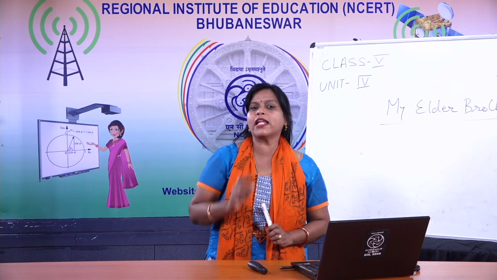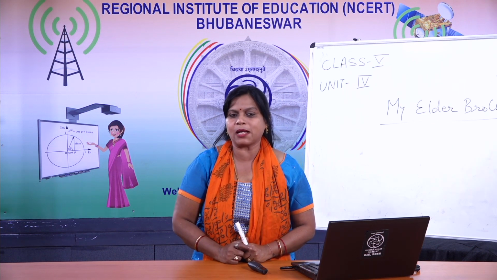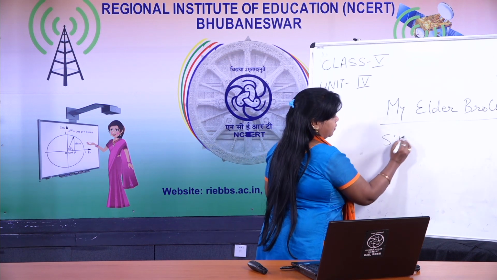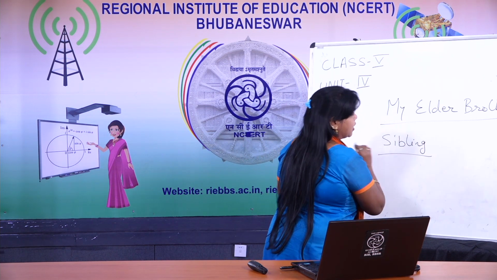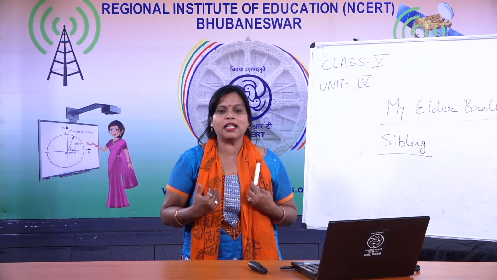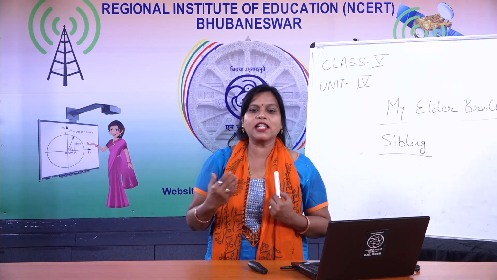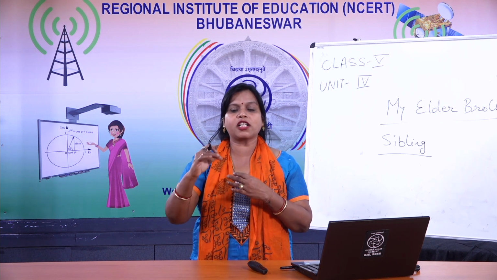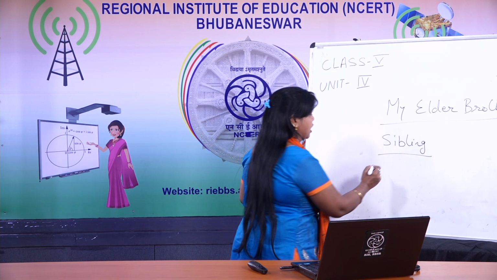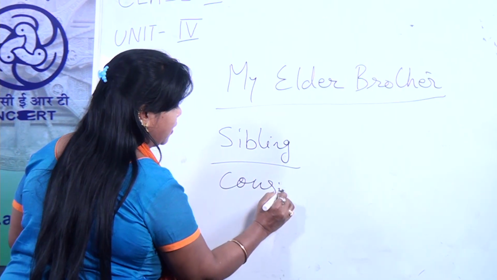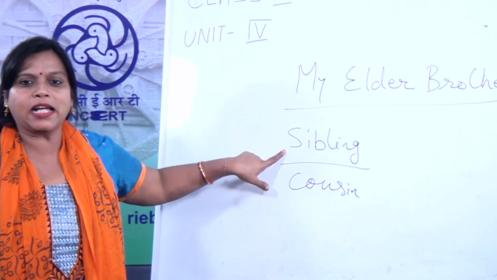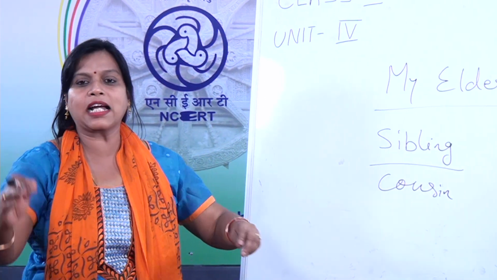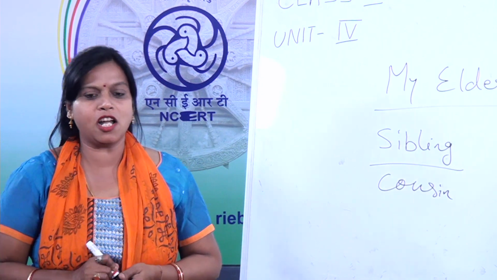So a new word has come in between the introduction of the chapter, that is sibling. Do you know what is sibling? Siblings means own brother or sister. And uncle's son and uncle's daughter are cousins. So what is the difference between sibling and cousin? Siblings are own brother and sister, and cousin means uncle's son or daughter.